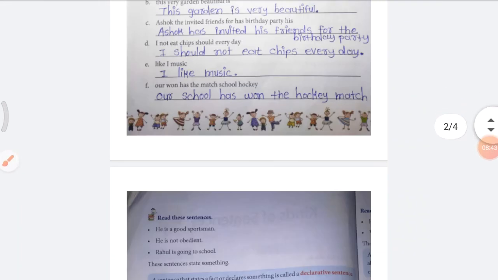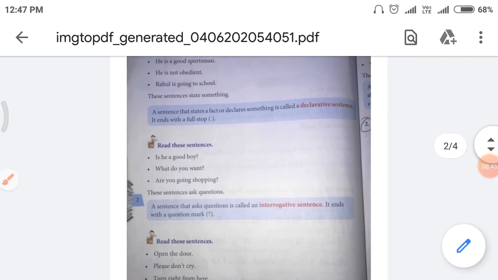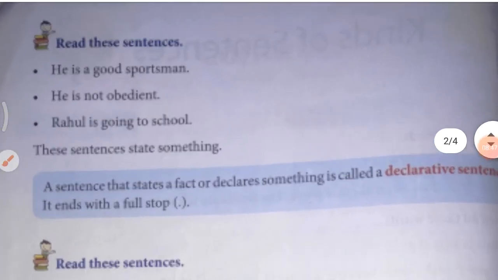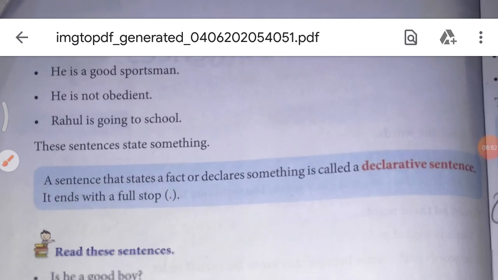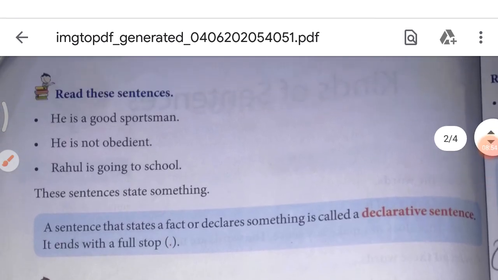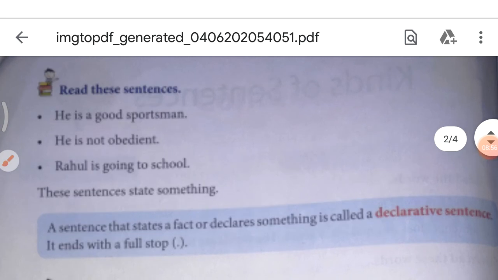Okay? Let's see our next topic. The next topic is about the types of sentences. But how can you identify the types of sentences? That we will see. Okay?